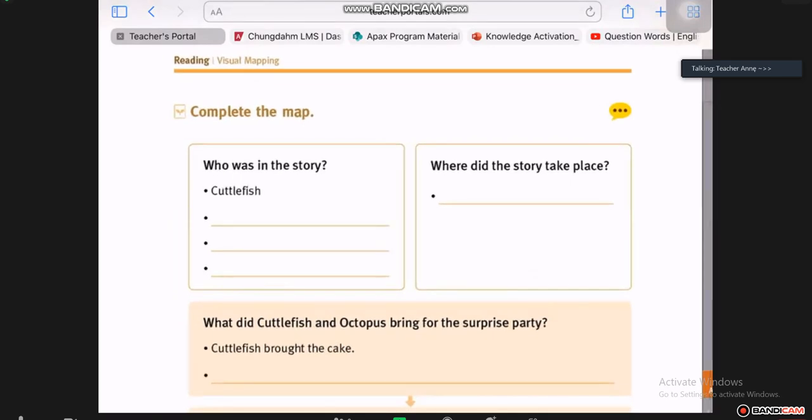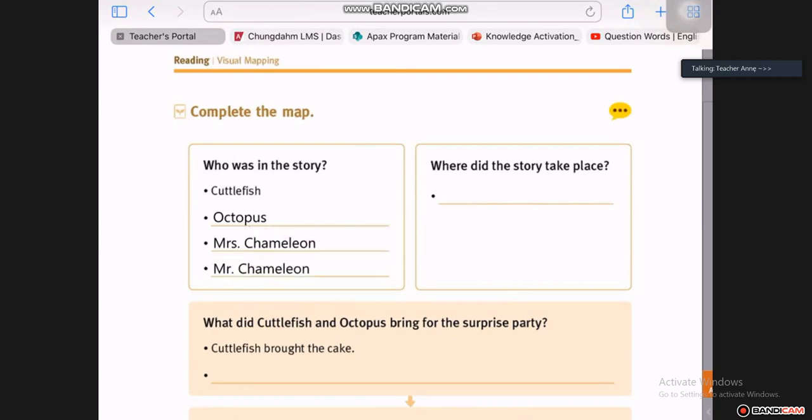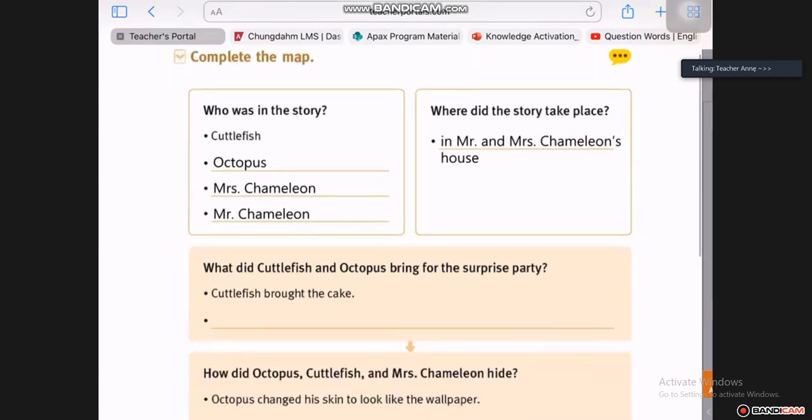When we ask our WH questions, what I mean by that, can you see when we look at our visual mapping and we take everything apart? We always start with the who and the where. The who in the story is Cuttlefish, Octopus, Mr. Chameleon, and Mrs. Chameleon. That is our who. So any story we always start with who is in the story, the people or the animals. And then the next one, where the story took place, in Mr. and Mrs. Chameleon's house.